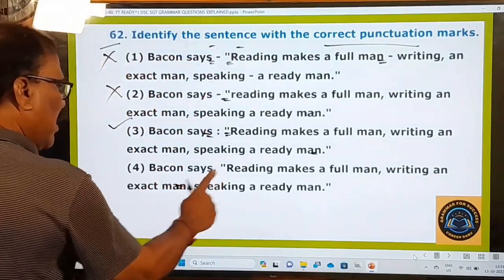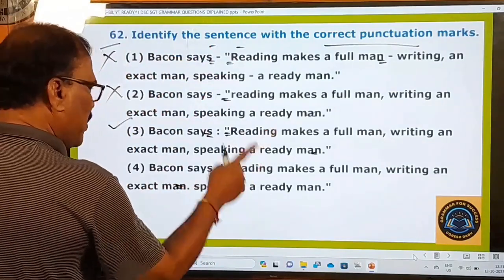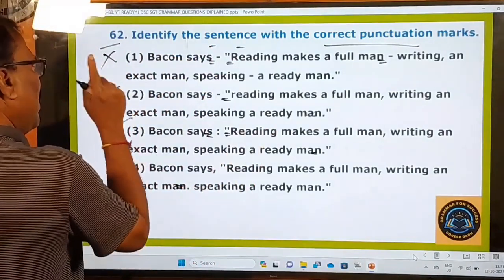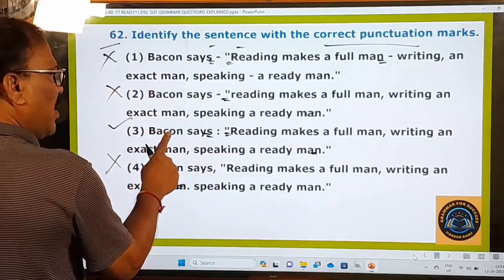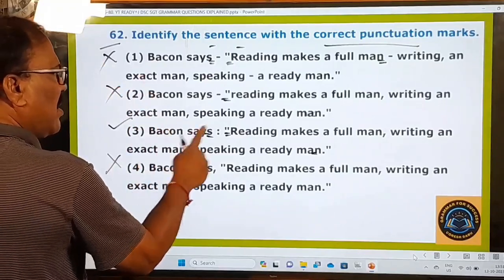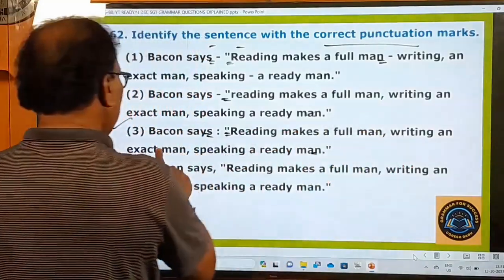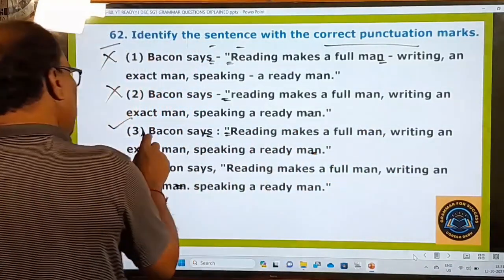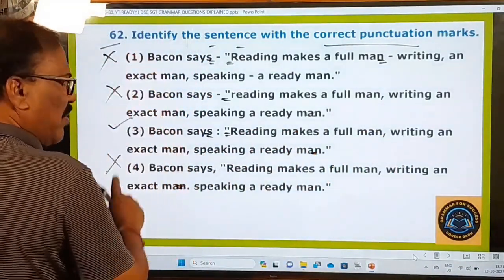So in this way, in this sentence also the punctuation marks are wrongly used, so that's why this third one is only your answer. Bacon says reading makes a full man, comma, writing an exact man, speaking a ready man. So this is only your answer, and first one, second, fourth one are wrong.